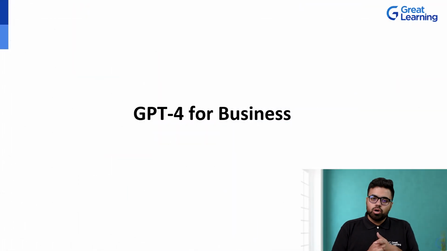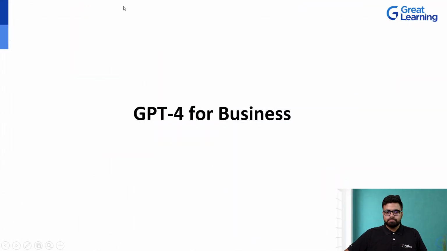Let's look at some of the prompts from the business perspective. If you're running a business, or if you want to know about a business, what are the key things that you want to ask? Remember, the difference between GPT 3.5 and 4 is that it has higher order thinking and much more logical reasoning. So we're trying to give it a set of information in the manner that we want, so that it uses its brain in that way and structures the content to give us precise results. So let's talk about GPT-4 for business.